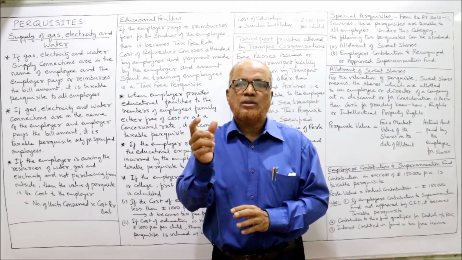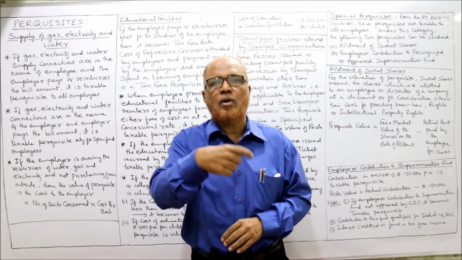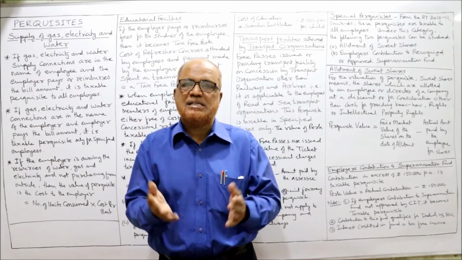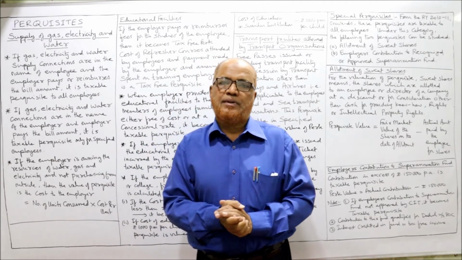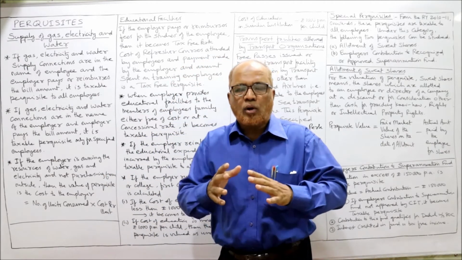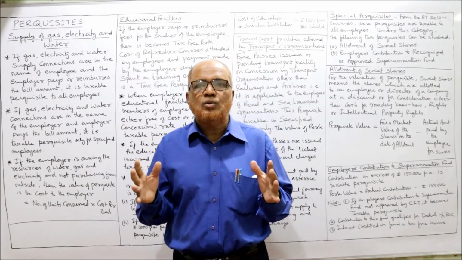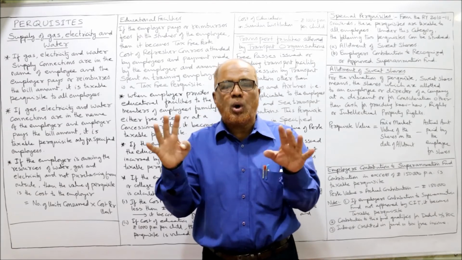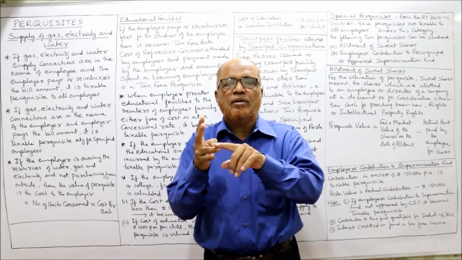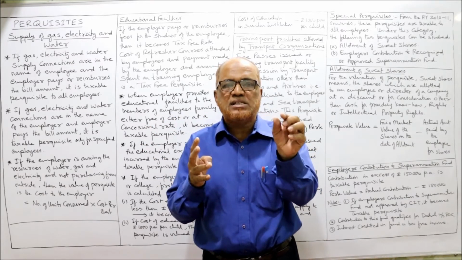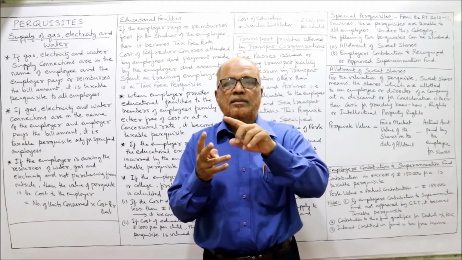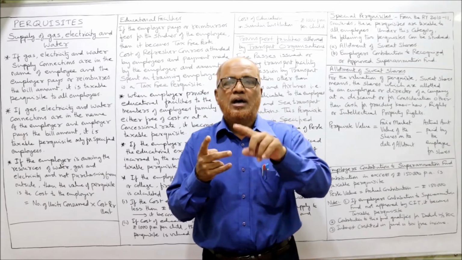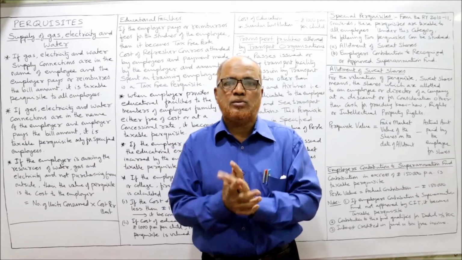The perquisites are those benefits which are provided by employer to the employee or their family members in cash or in kind. Those are the perquisites. And broadly, perquisites are classified into 4 categories. That is, first one, perquisites taxable to all employees. Second one, perquisites taxable only in specified cases. Third, special perquisites, and last, tax-free perquisites.